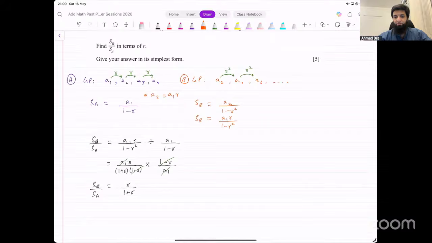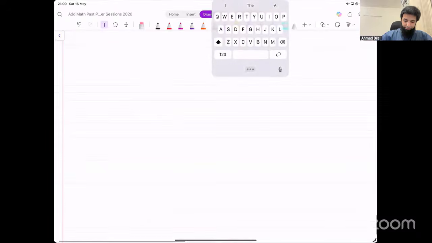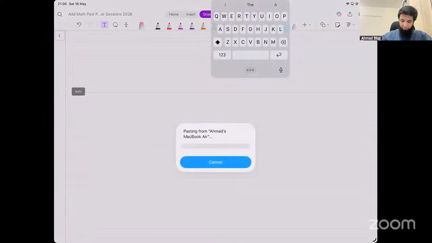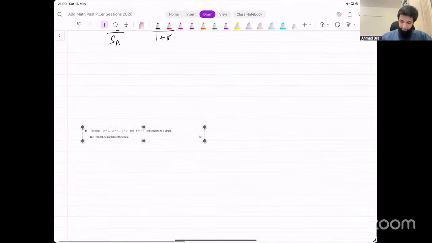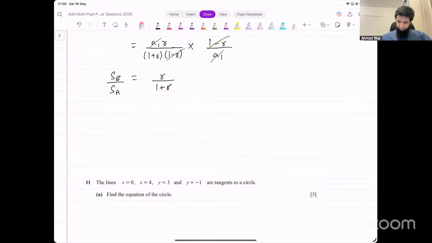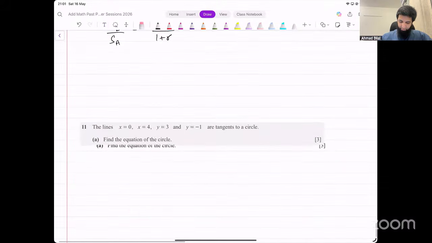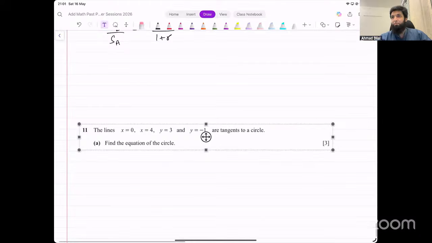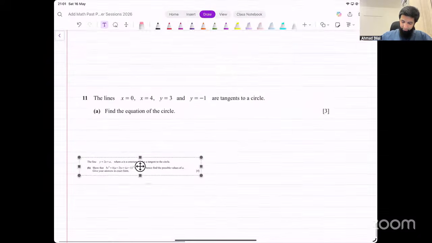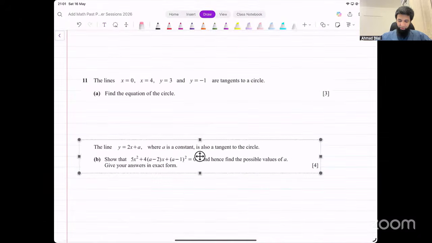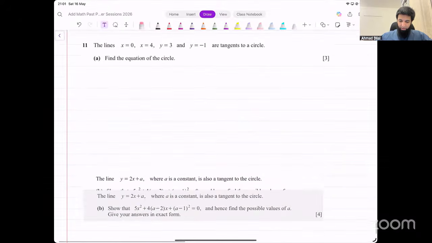It's the circle equation question now. Okay, last one for today. The circle equation question. Let's try this.